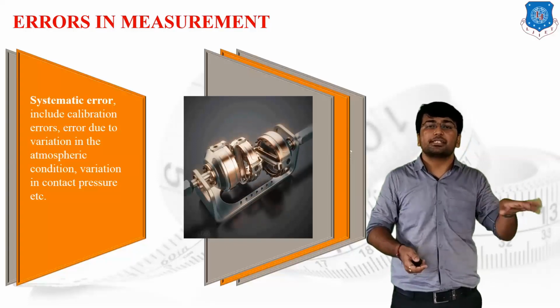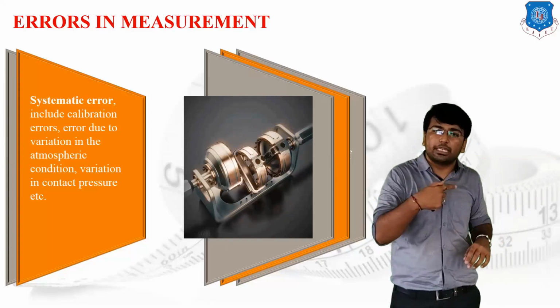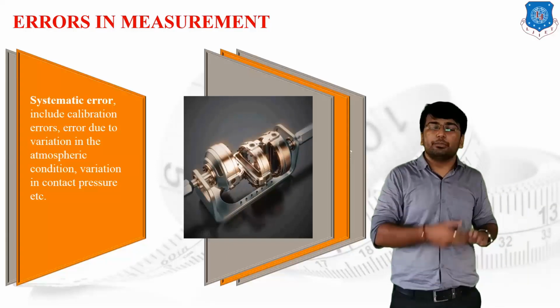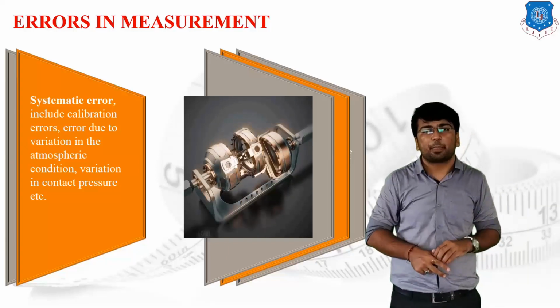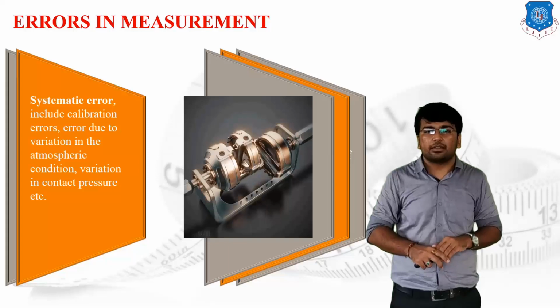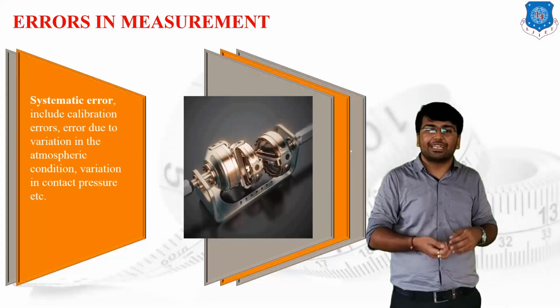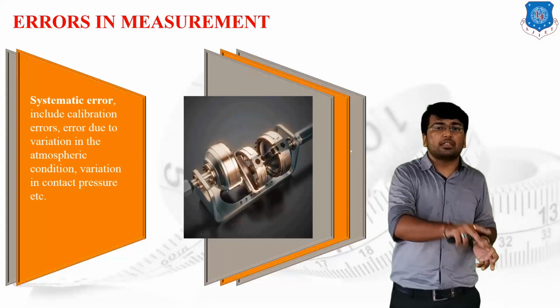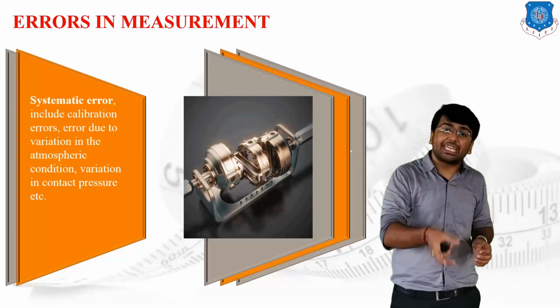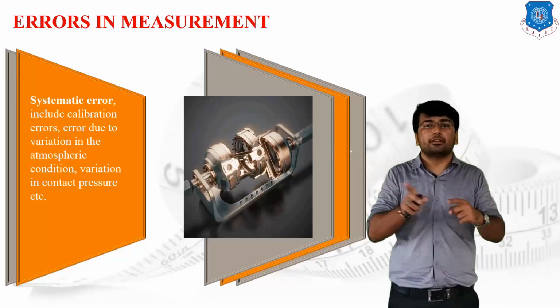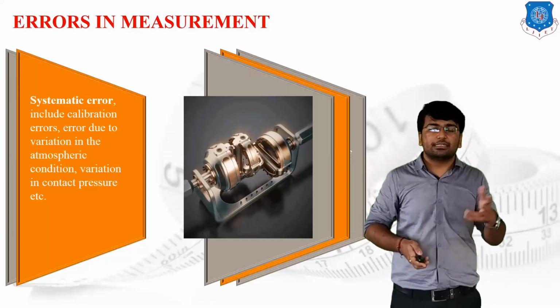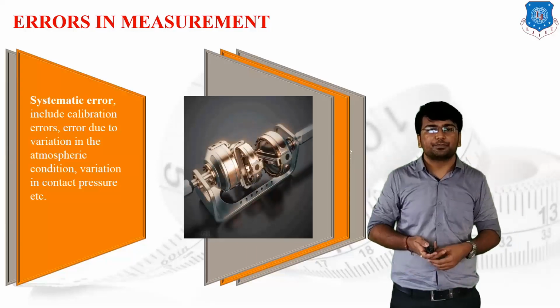This error is known as a systematic error. It means it will repeat each and every time because of an element of the system. We can eliminate this kind of error by taking the proper instrument, and by checking and validating the instrument against its required scales. So this is known as a systematic error.